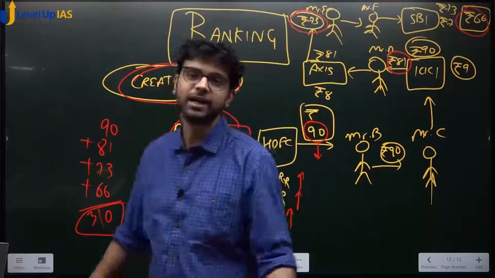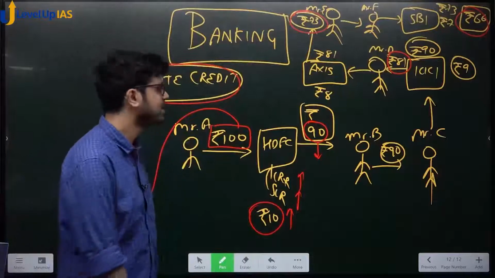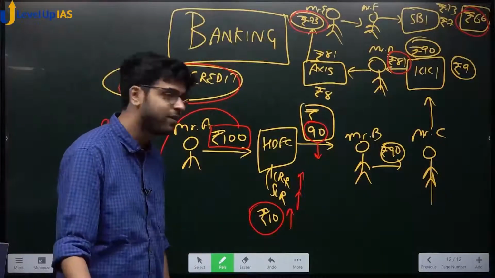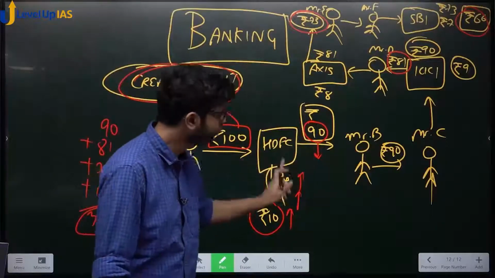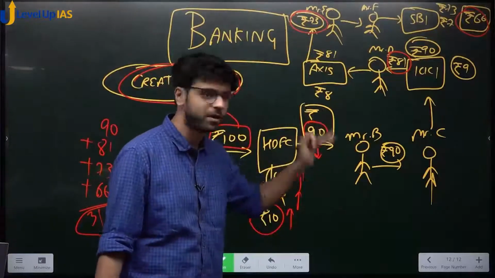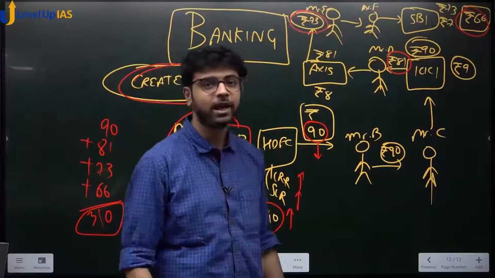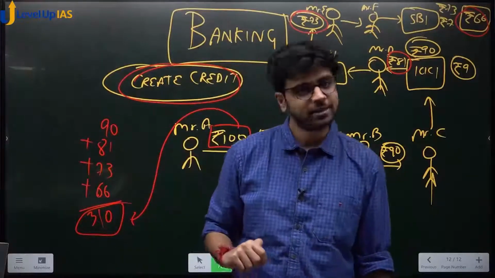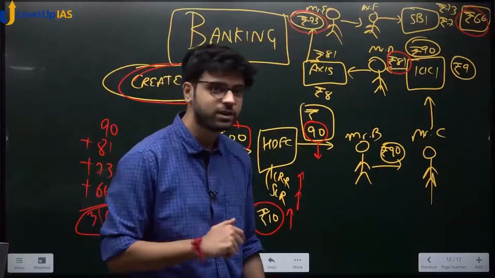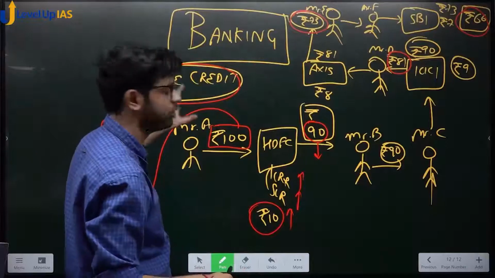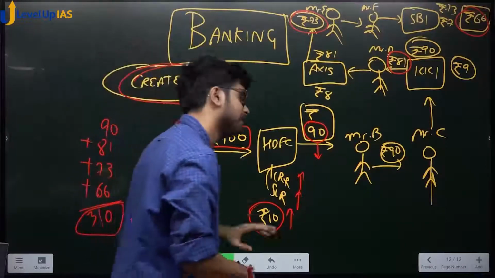RBI does not create credit. RBI controls credit, up and down. Okay? RBI also controls the direction of credit. If RBI says you cannot lend to Mr. B, lend to Mr. X, who is a farmer. This 90 will go to Mr. X, who is a farmer. How? Priority sector lending, sir. How? Margin requirement, sir. Okay? How? Threats, sir. Moral suasion. Okay? All of that coming together now. So this is how commercial banks create credit.